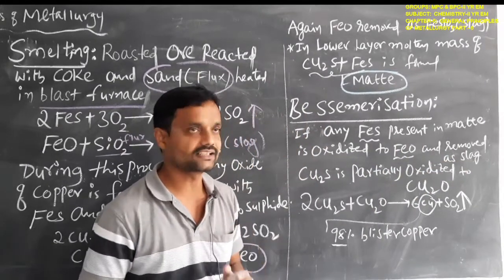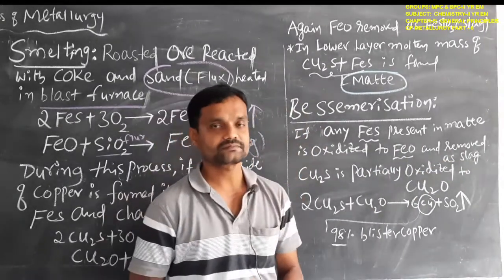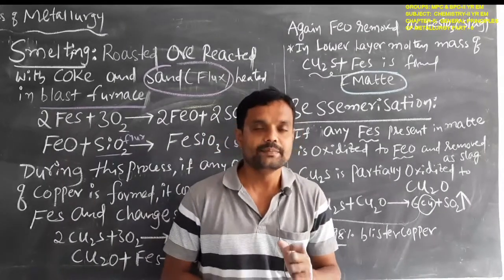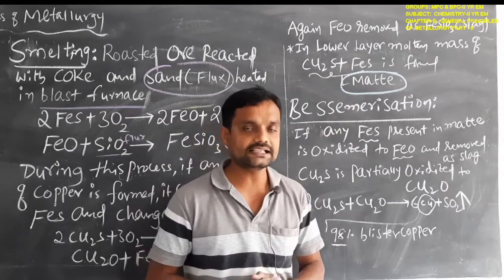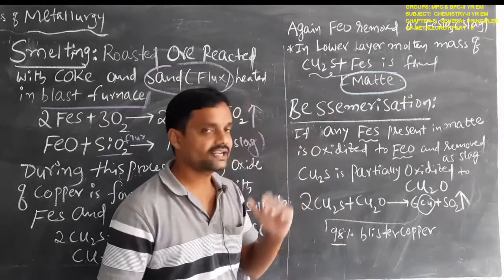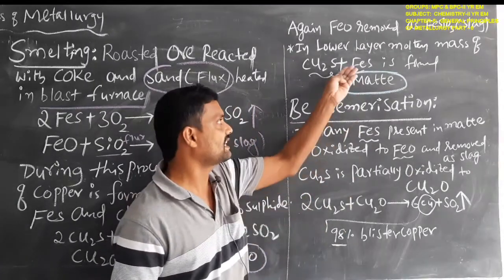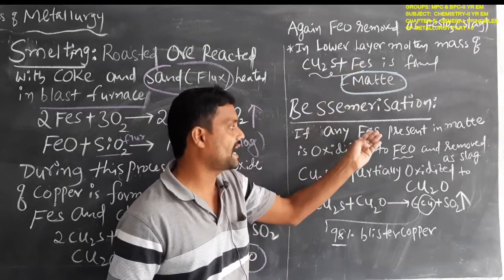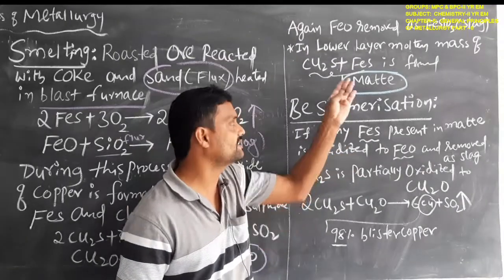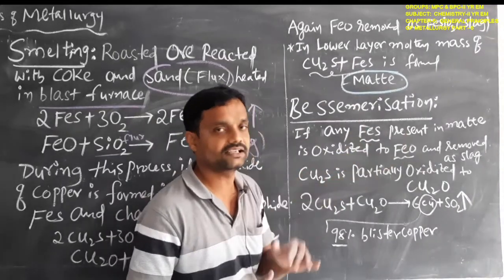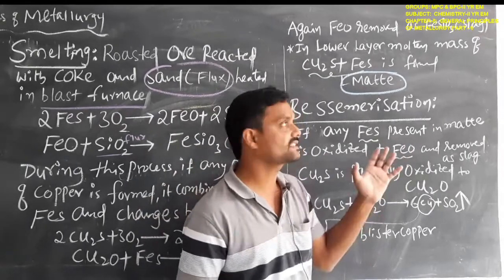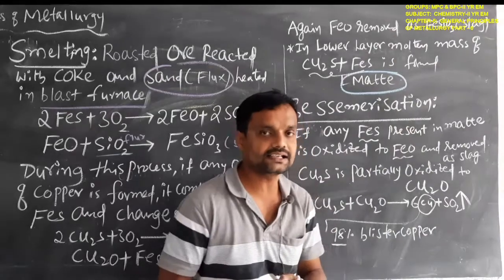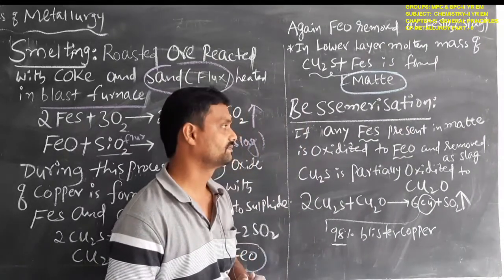Okay students, clear? Matte is the mixture of cuprous sulfide and iron sulfide. In the bessemerization process, this iron sulfide from the matte is oxidized to iron oxide, and that iron oxide is removed as slag, that is the iron silicate.